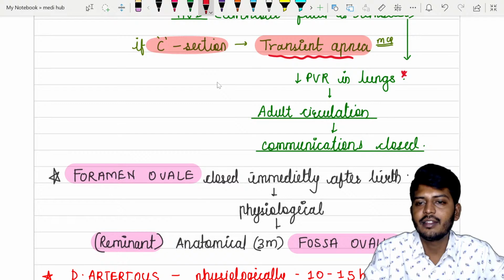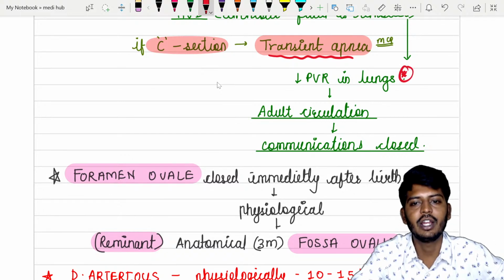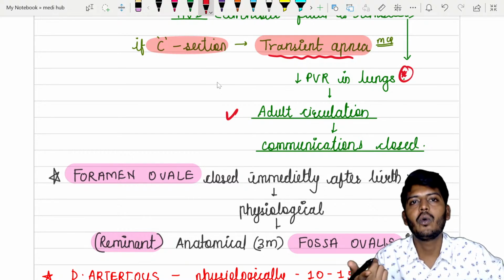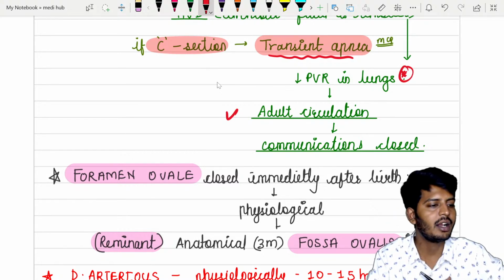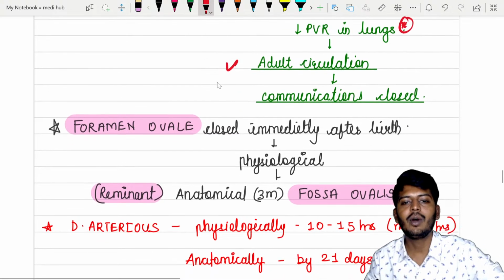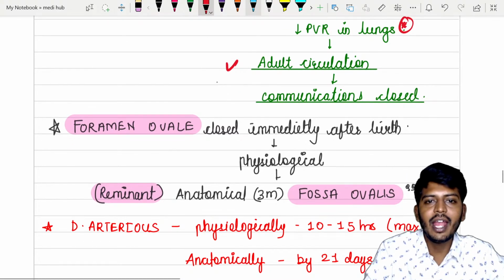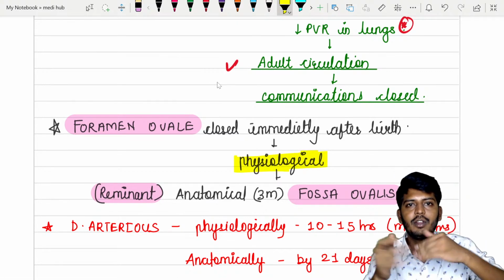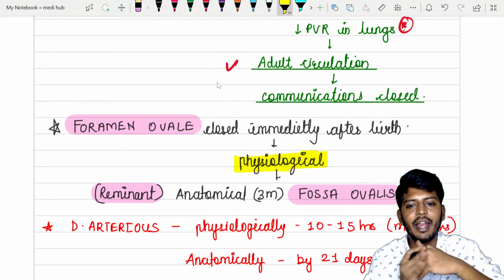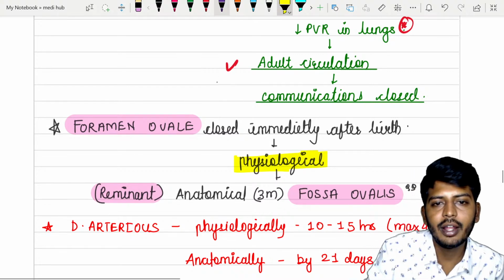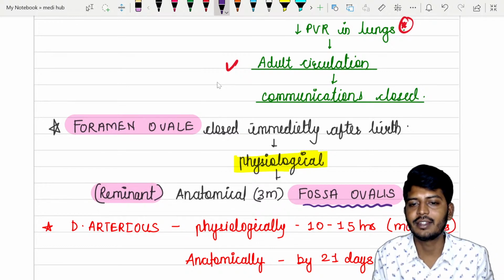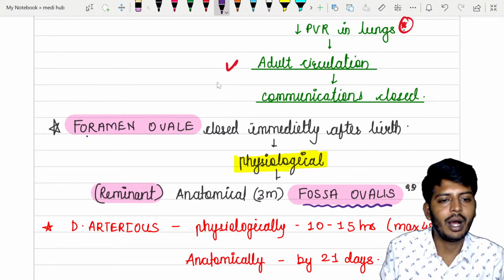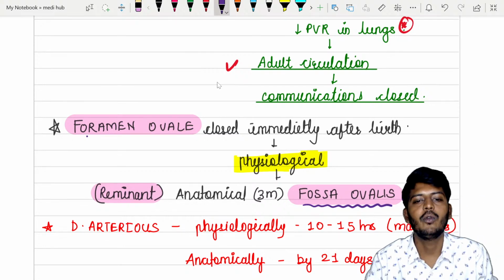Pulmonary vascular resistance in the lung is reduced. Once it is reduced, the circulation will become like adult circulation. So the foramen ovale and also the ductus arteriosus must be closed. The foramen ovale closes immediately after birth. Immediately after birth means physiological closure: the valve was functioning, and the function will be closed. But anatomically it will remain as something called the fossa ovalis. Anatomical closure will occur in 3 months, in the form of the fossa ovalis. That means the foramen ovale after closure becomes the fossa ovalis.